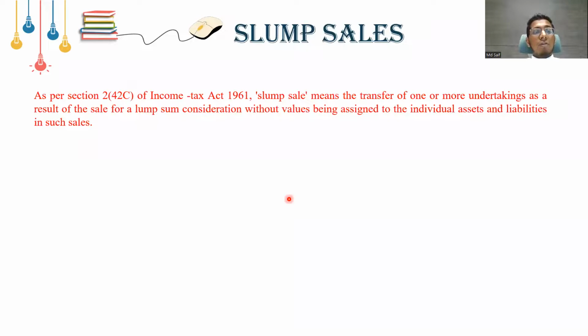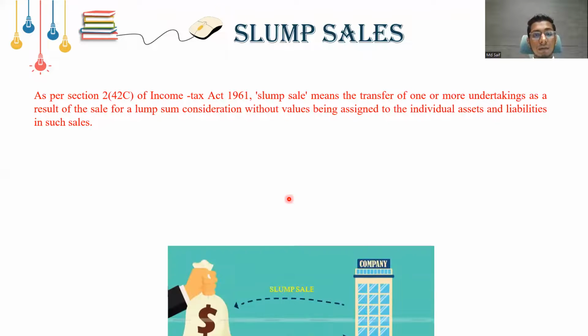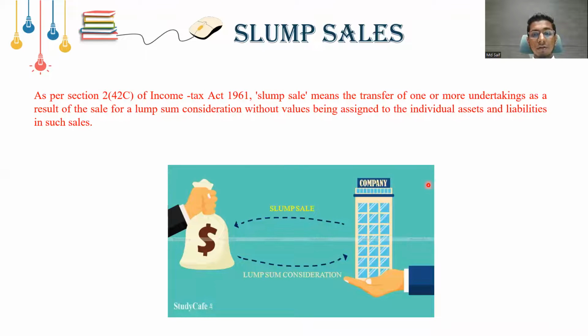Then the slump sale. As per Section 2, Clause 42C of the Income Tax Act, slump sale means the transfer of one or more undertakings as a result of sale for a lump sum consideration without values being assigned to the individual assets and liabilities in such sale. Here is a company which is to be sold to some other person or company, and in return a lump sum amount will be paid by the purchasing company.